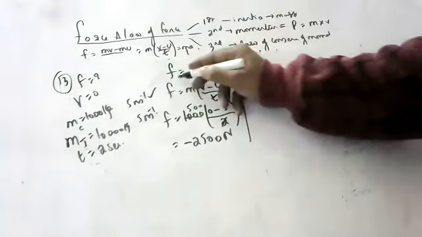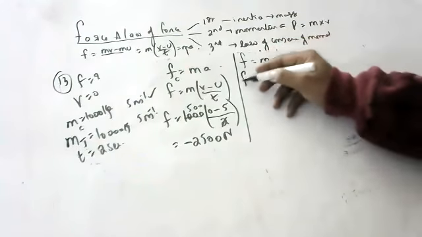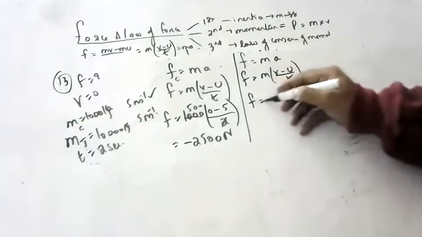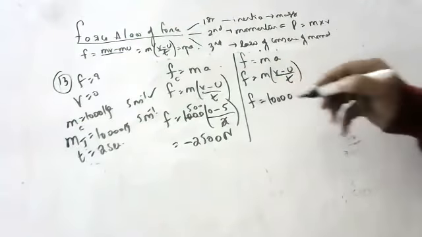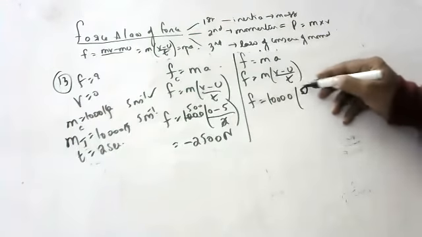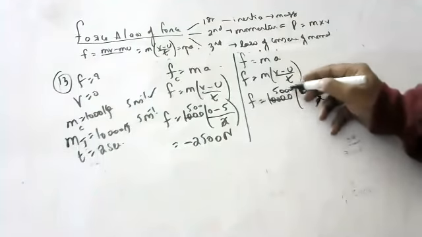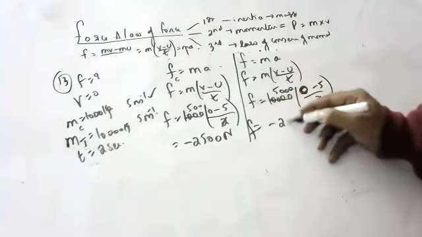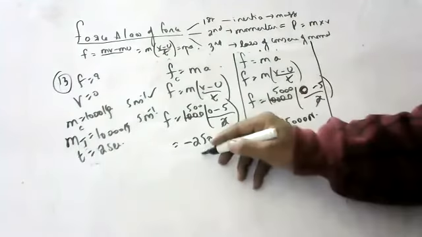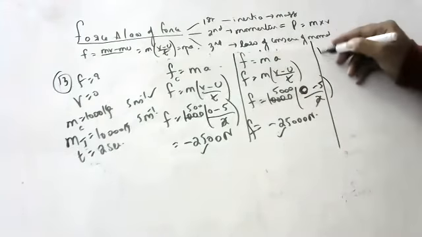Now tell for the truck. This was for the car. F is equal to m into a, which is m into (v minus u) by t. F is 10,000 into (0 minus 5) by 2, so F is equal to minus 25,000. So to stop a car this much force is needed, and to stop a truck this much force is needed. Tell me one more, sir.